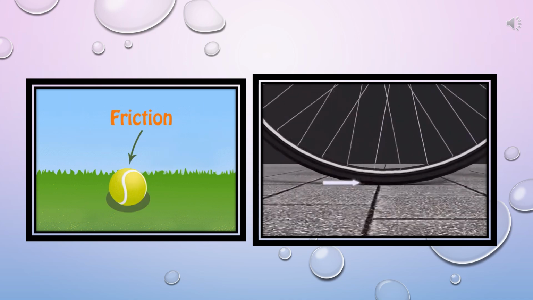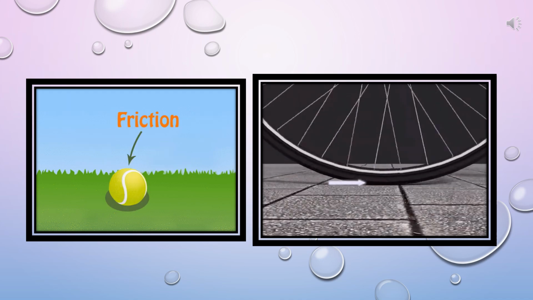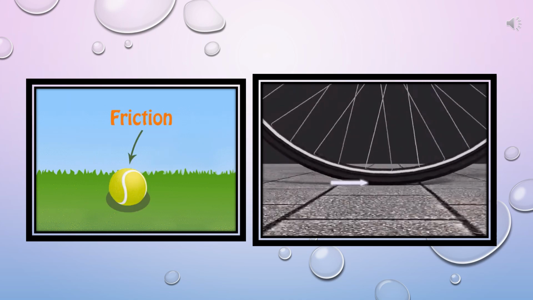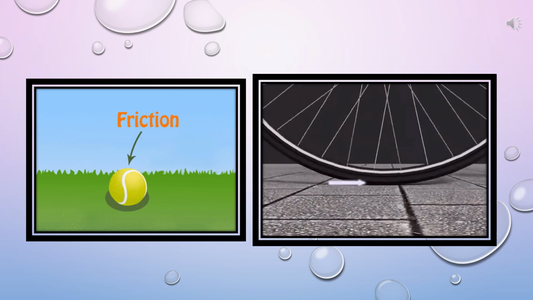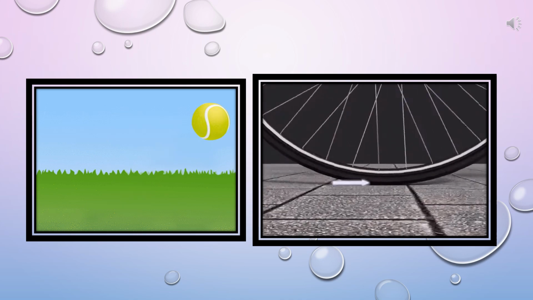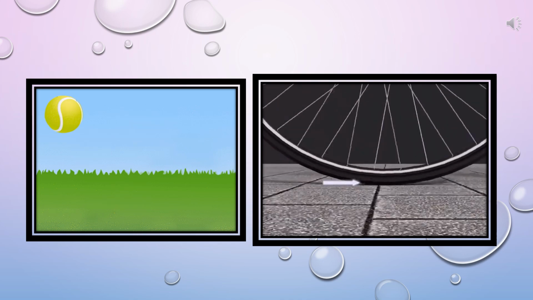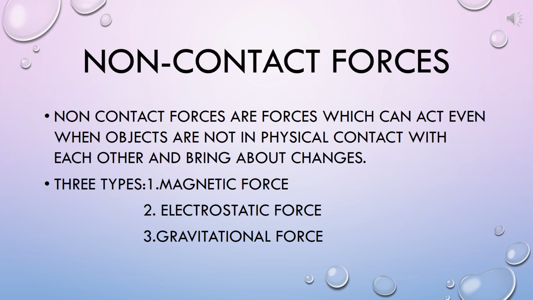In the second example you can see, when we stop paddling a bicycle, it slows down and finally comes to a stop. So the force that acts along two surfaces in contact, which opposes the motion of one body over the other. So frictional force always opposes motion and tries to stop the movement of one surface over another. So first were contact forces, and we did muscular force and frictional force. Now come to non-contact forces.